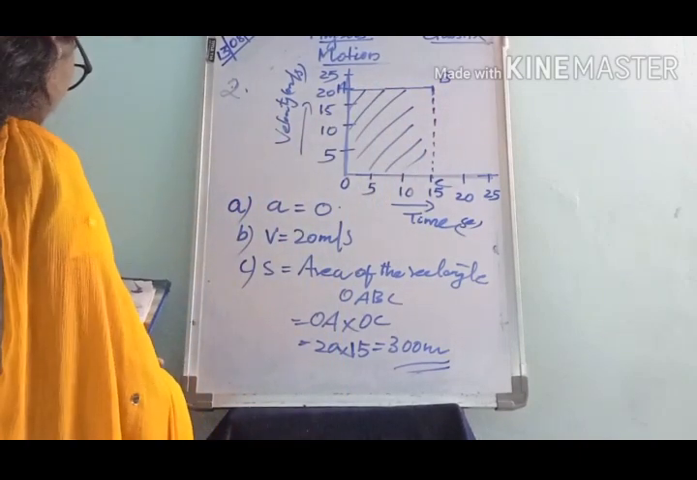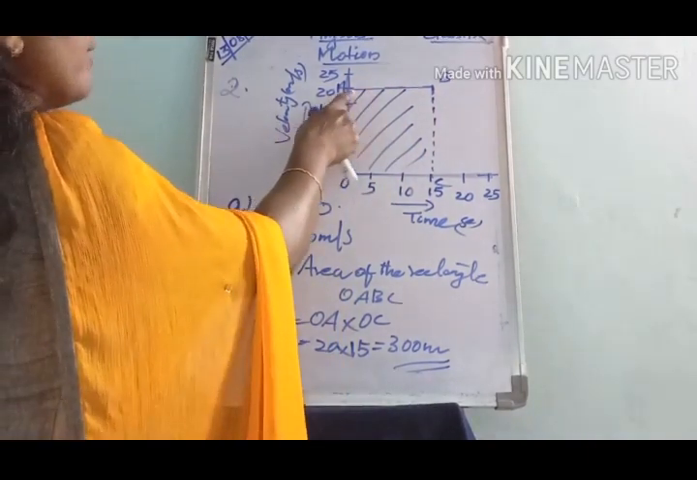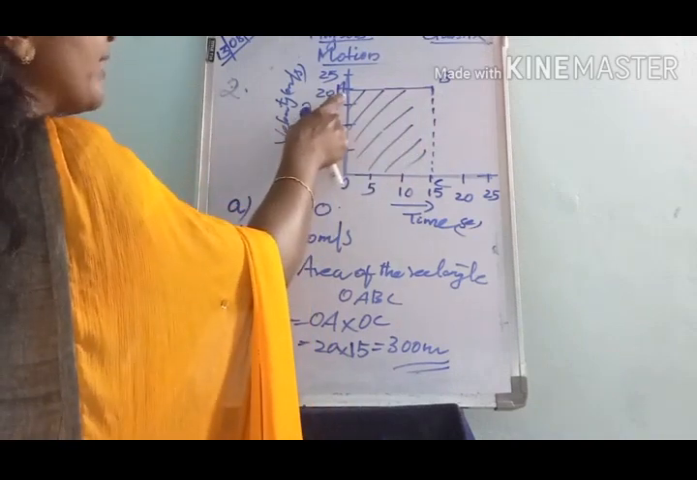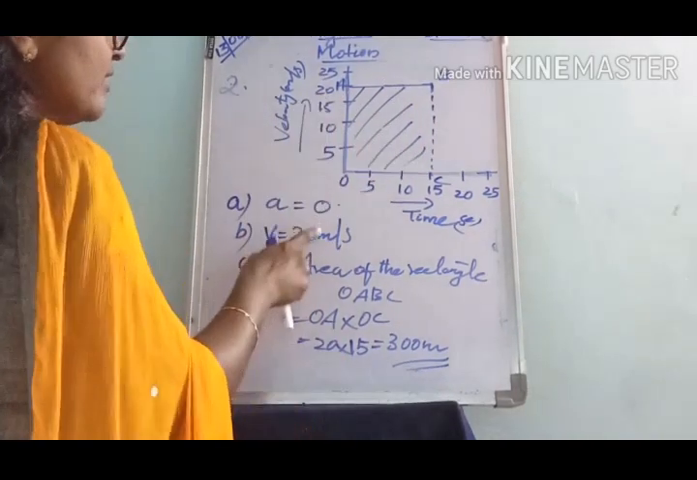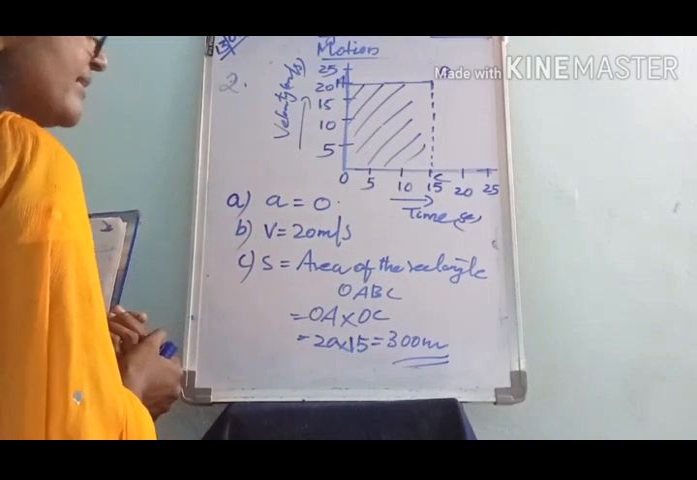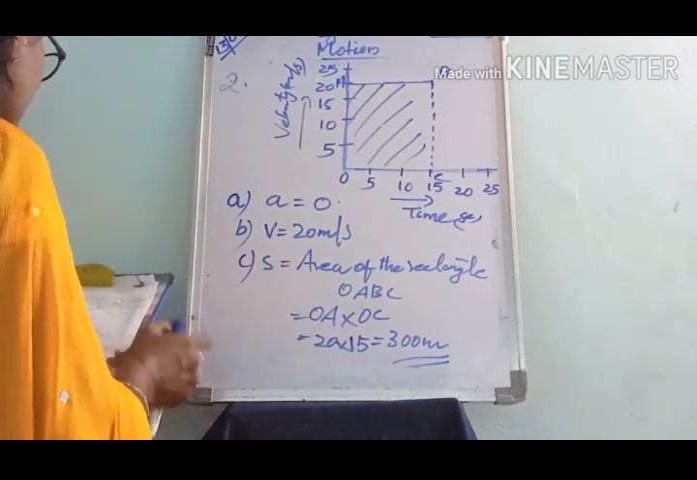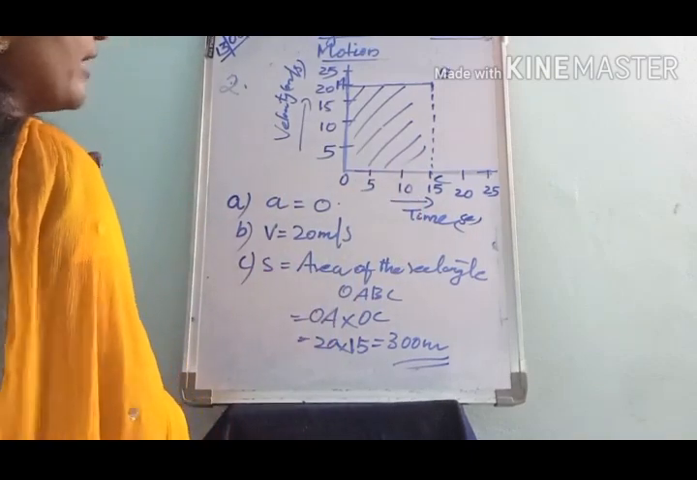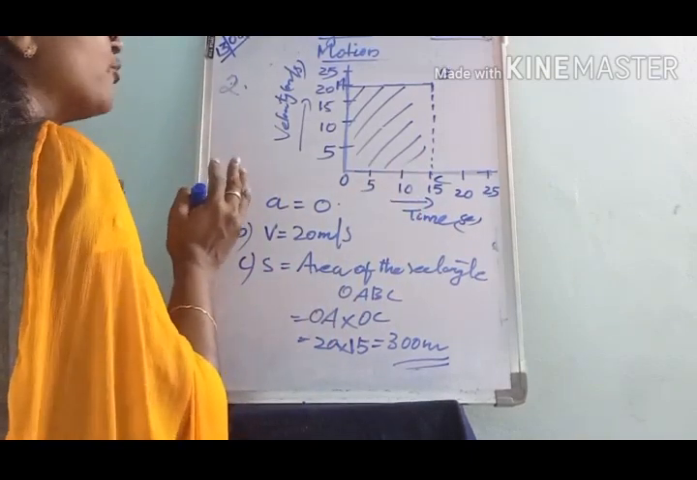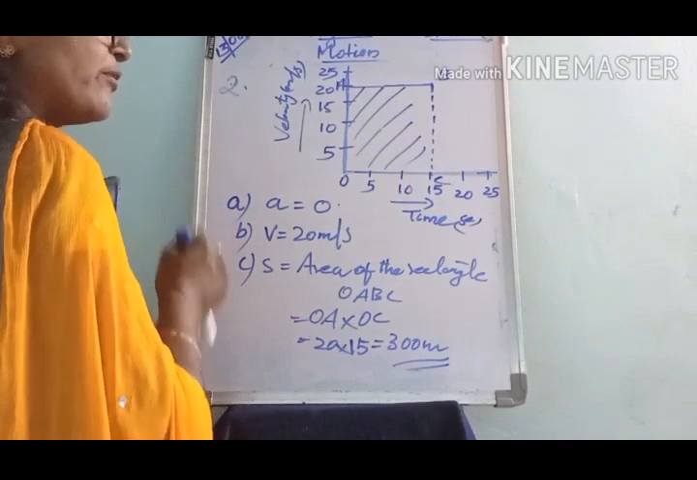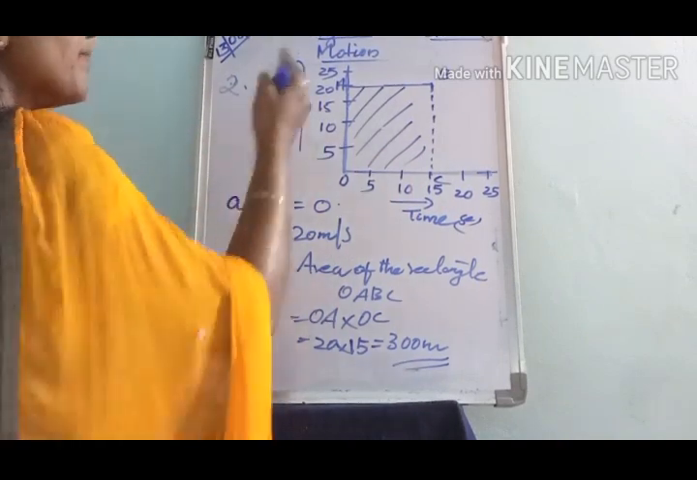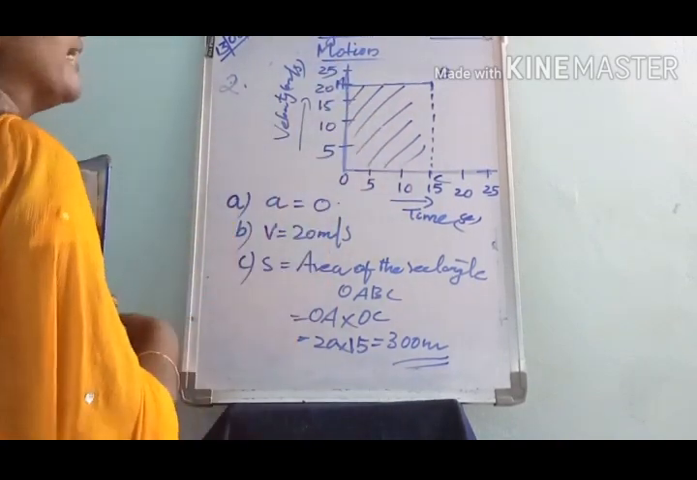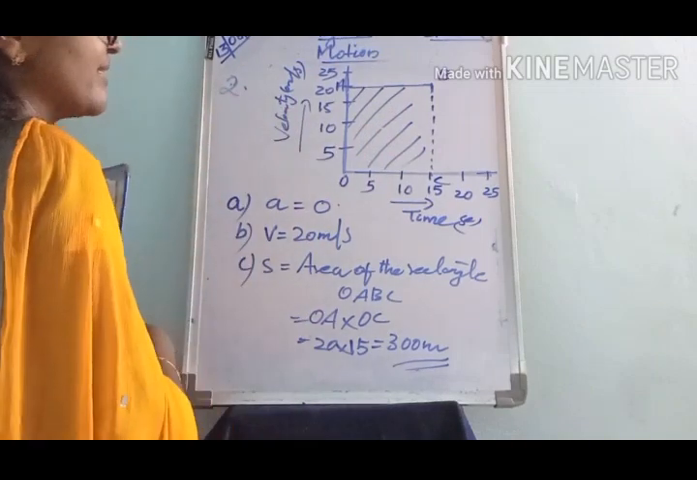The second thing is we have to find its velocity. The velocity corresponding to the point A on the graph is 20. So the velocity is 20 meter per second. Next, we have to find the distance covered by the cyclist in 15 seconds. You know how we can calculate the distance traveled using a velocity time graph. The area under the velocity time graph is equal to the distance traveled.